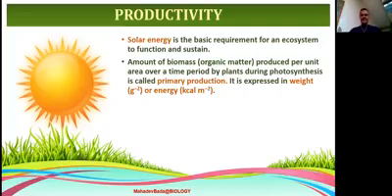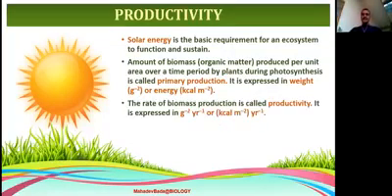The biomass stored within them is expressed in weight, which can be in grams, or in the form of energy, in kilocalories. The rate of biomass production, the amount of food energy produced, is called productivity.